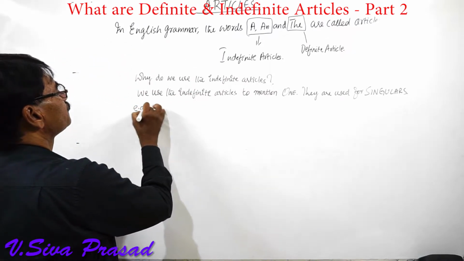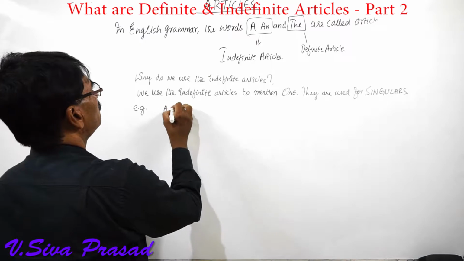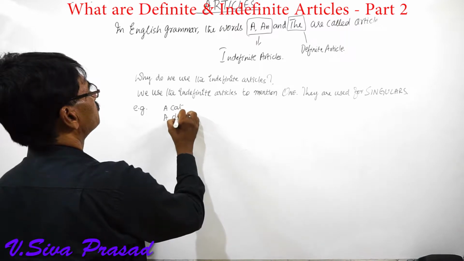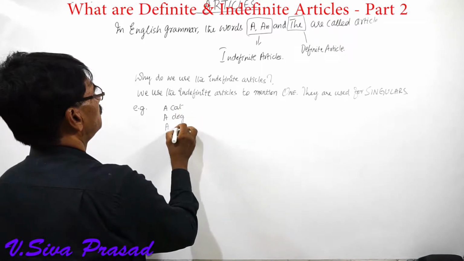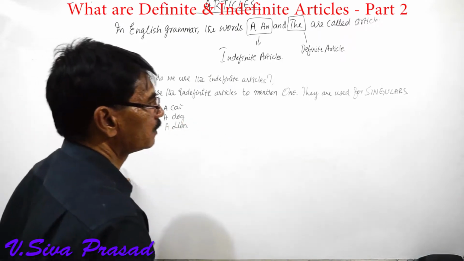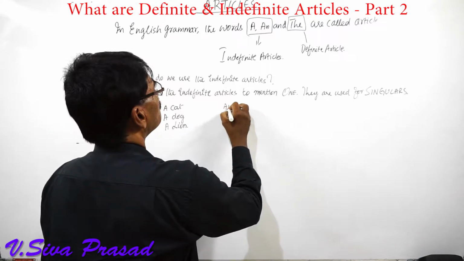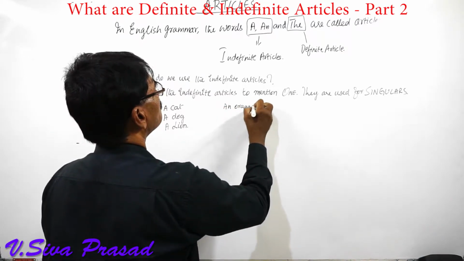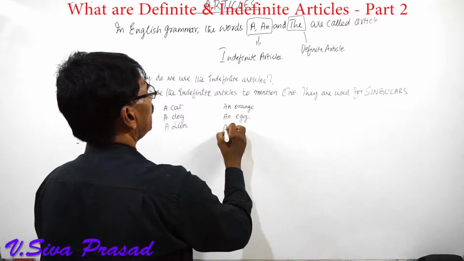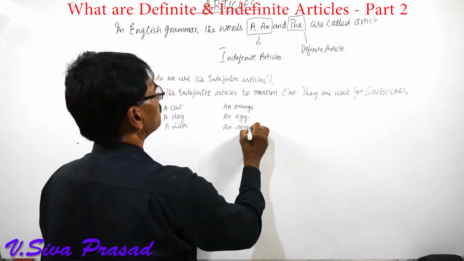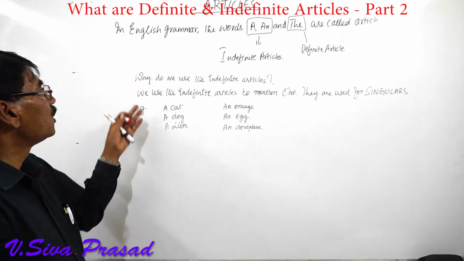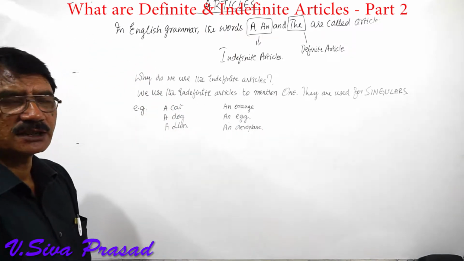Example, a cat, a dog, a lion, an orange, an egg, an aeroplane. Okay, why do we use the indefinite articles?